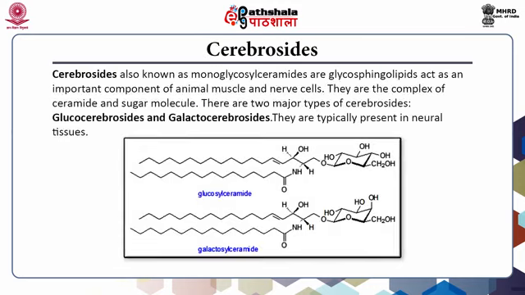Cerebrosides. Cerebrosides, also known as monoglycosyl ceramides, are glycosphingolipids and act as an important component of animal muscle and nerve cells. They are the complex ceramide and sugar molecules. There are two major types of cerebrosides, glucocerebrosides and galactocerebrosides, and they are typically present in neural tissues.